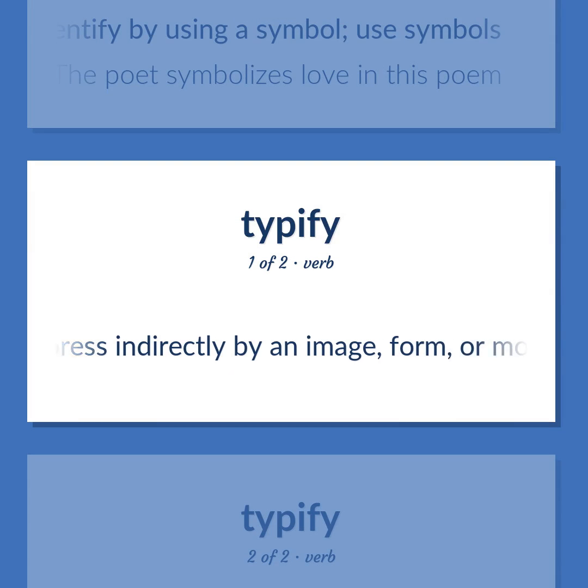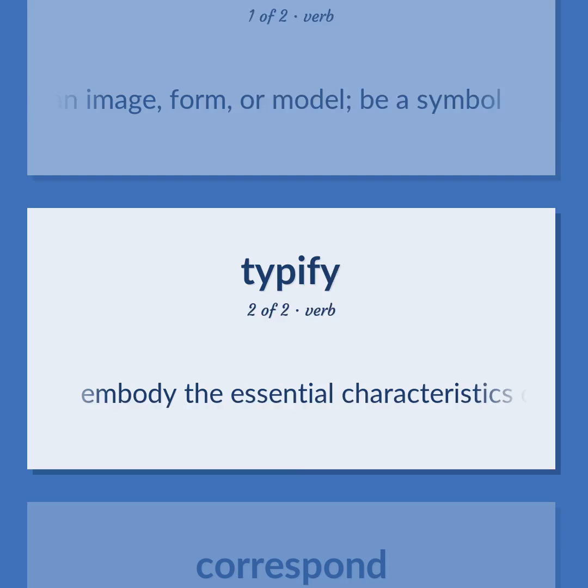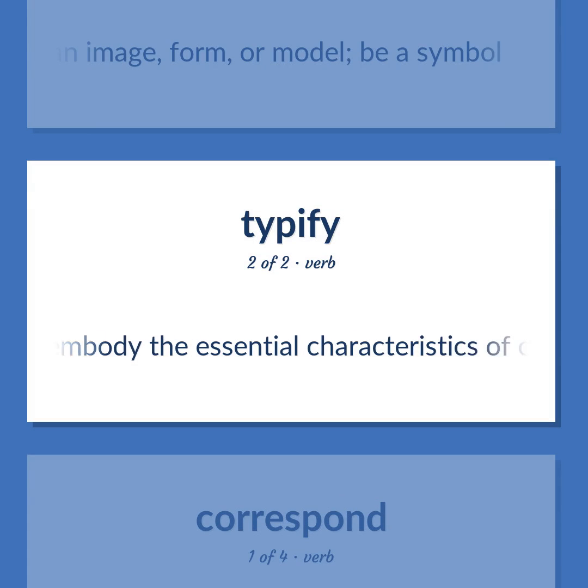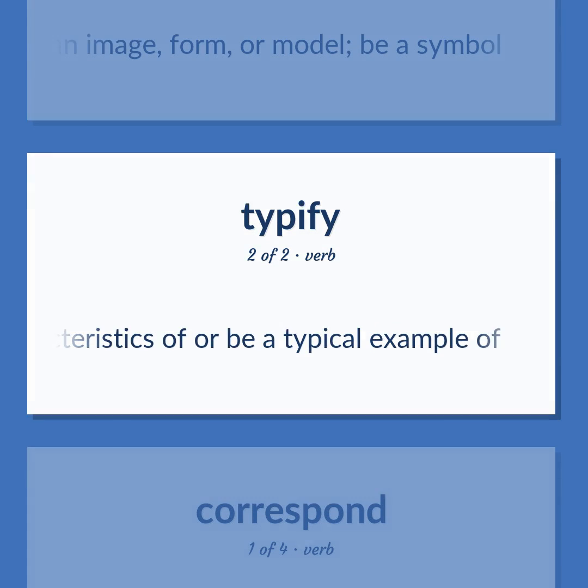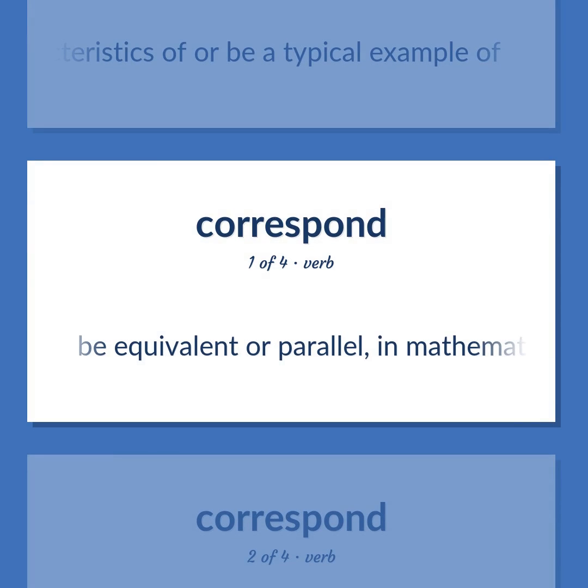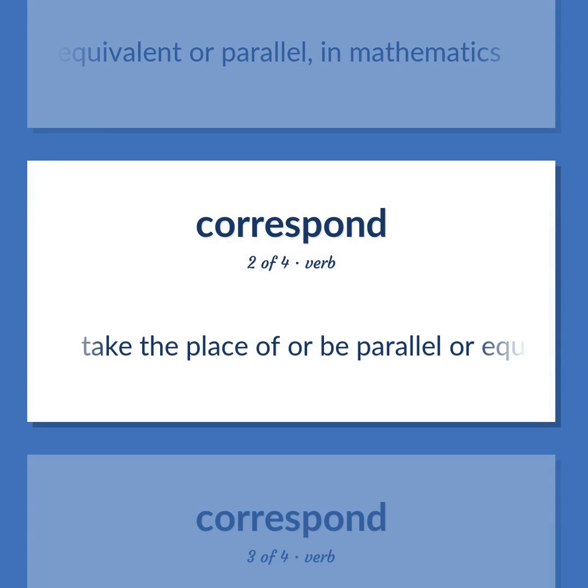Express indirectly by an image, form, or model. Be a symbol. Embody the essential characteristics of or be a typical example of. Be equivalent or parallel, in mathematics. Take the place of or be parallel or equivalent to.